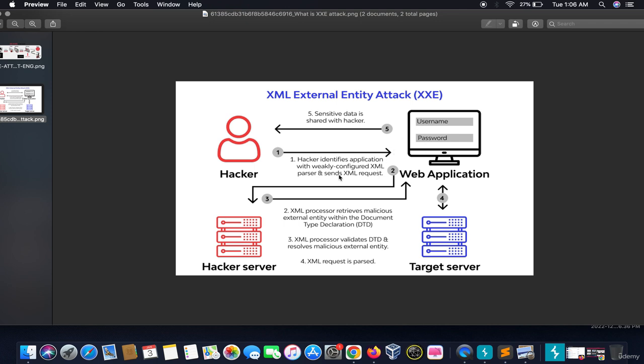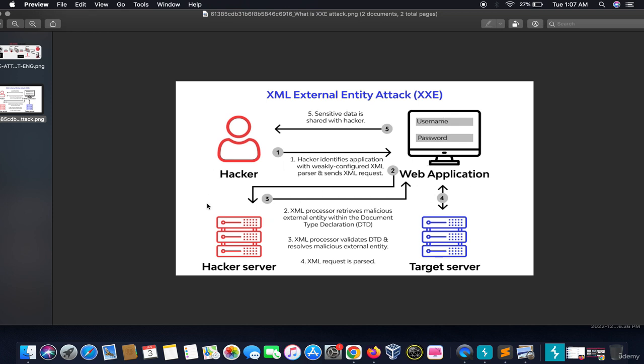So the web application processes the malicious external entity request within the document type declaration. The XML processor validates the document type declaration onto this web application.